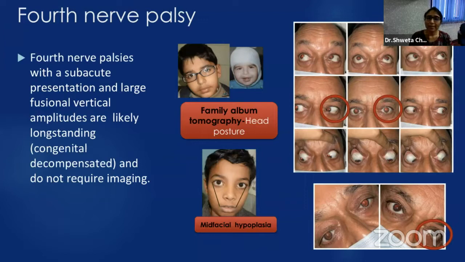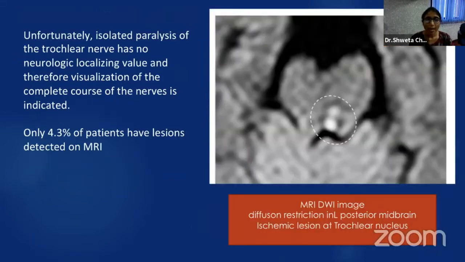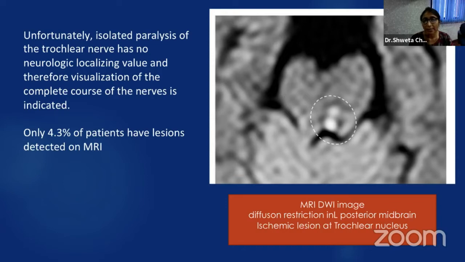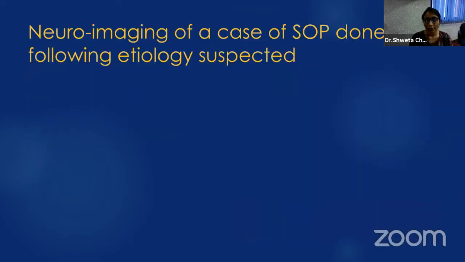Now, fourth nerve palsies with a subacute presentation and large fusional vertical amplitudes are likely long-standing congenital. They are often decompensated, present with diplopia, and they do not require imaging. Unfortunately, isolated paralysis of the trochlear nerve has no neurologic localizing value, and therefore visualization of the complete course of the nerve is often indicated, but only 4.3% of patients have lesions detected on MRI.